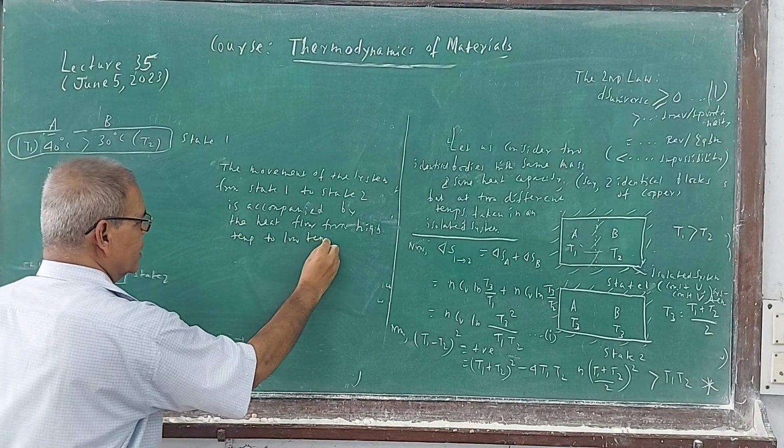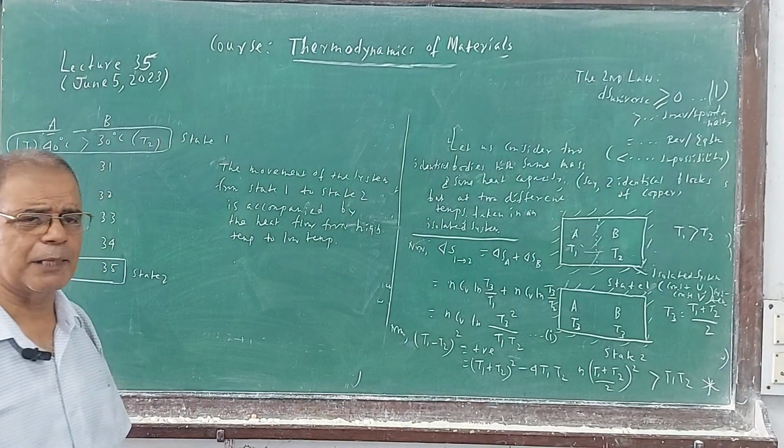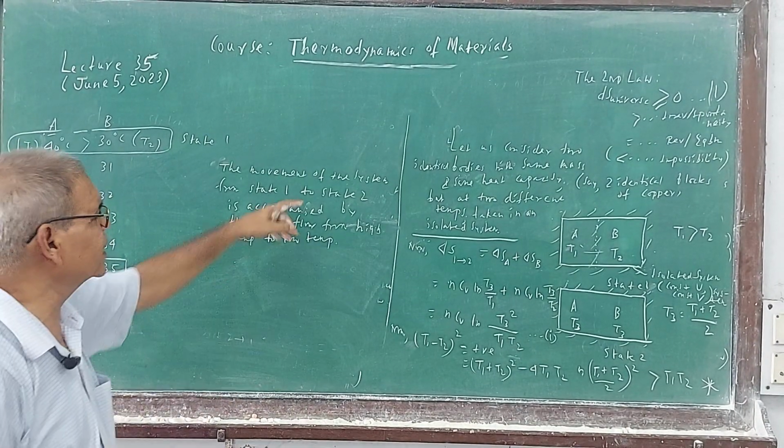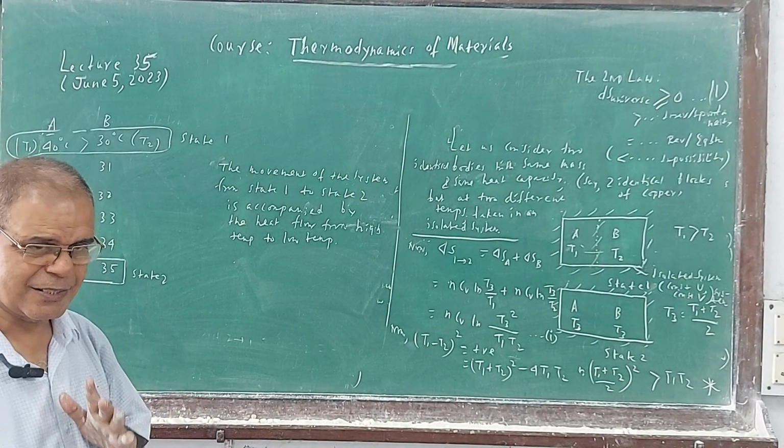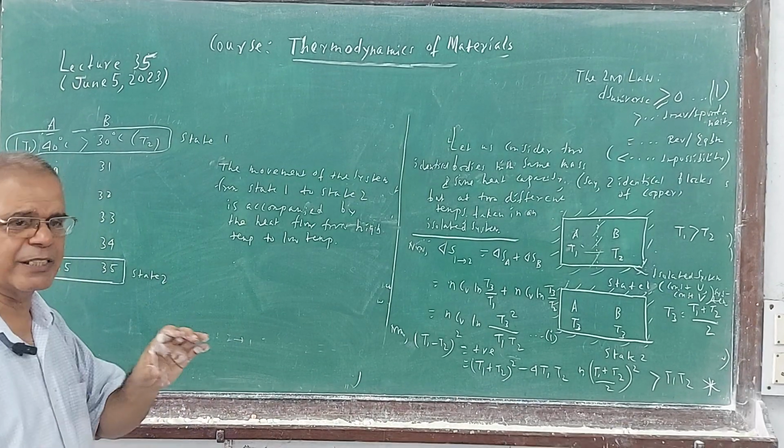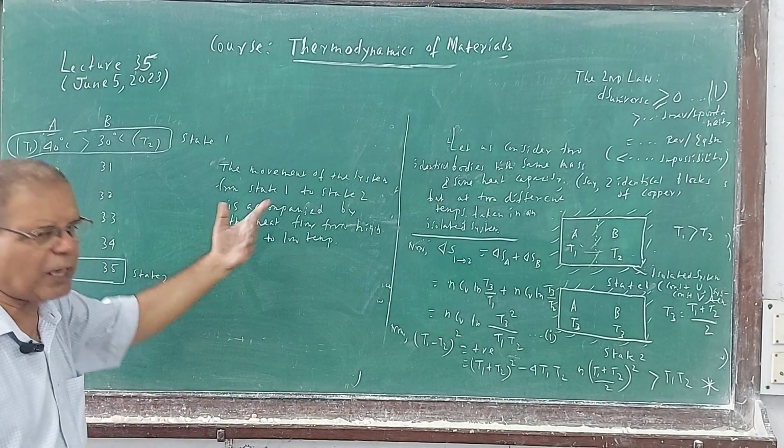So they say heat flows from high temperature to low temperature spontaneously, and you say state 1 to state 2. In thermodynamics we use states, we don't actually understand this language, so the language should be converted to state.